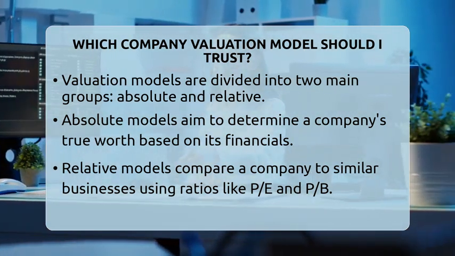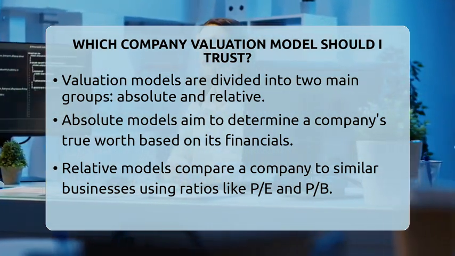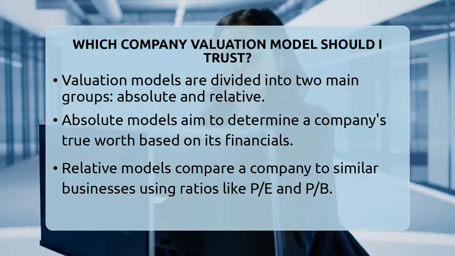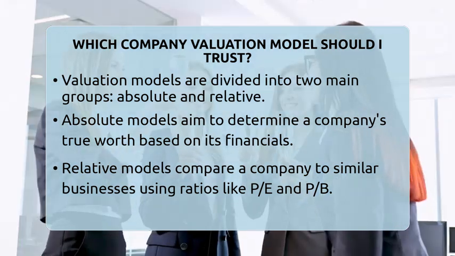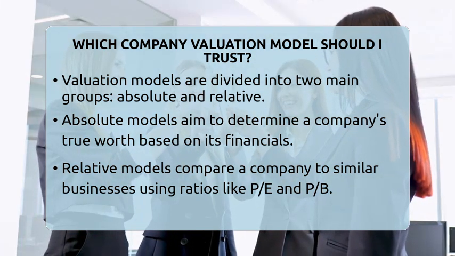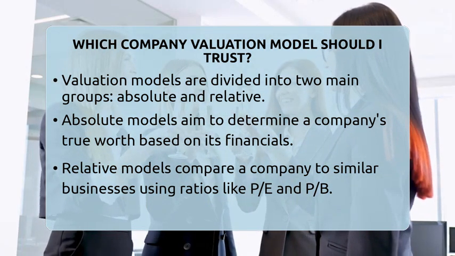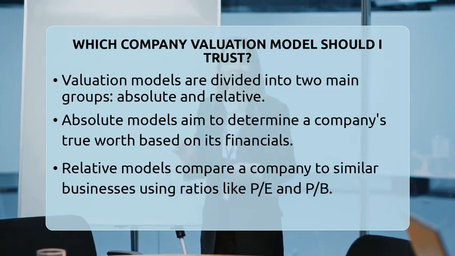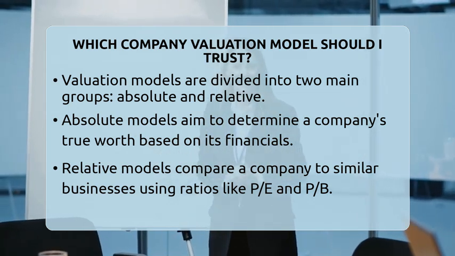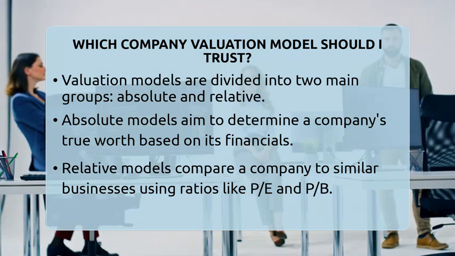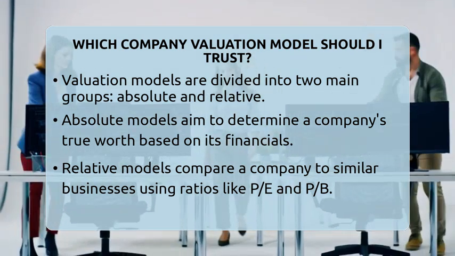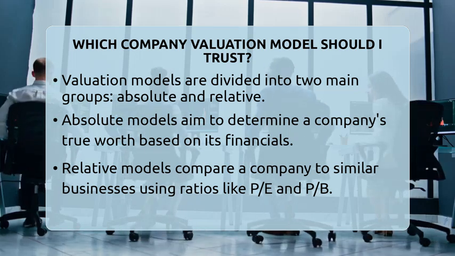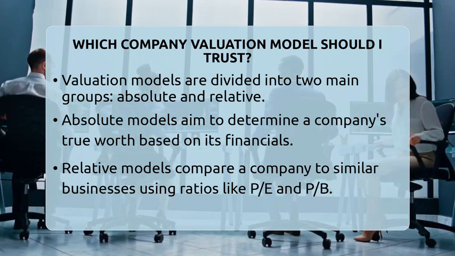Let's break down the main types and see how they fit into your trading game. First, valuation models fall into two main groups: absolute and relative. Absolute models aim to find the true worth of a company based on its own financials. Relative models compare one company to others in the same industry or market. Both have their uses, but understanding their differences helps you pick the right tool for the job.